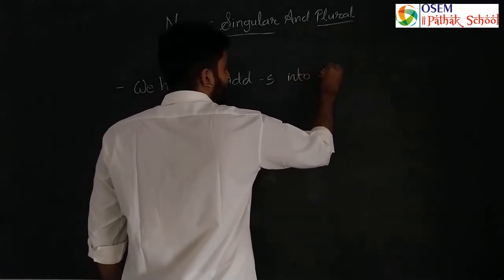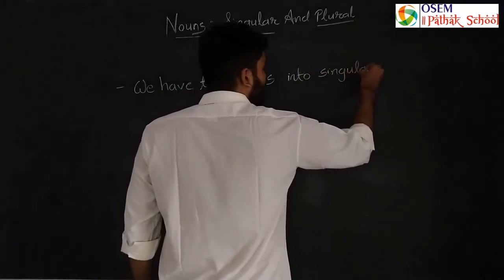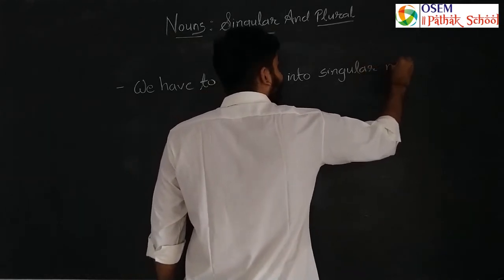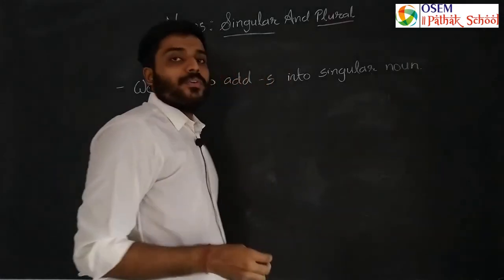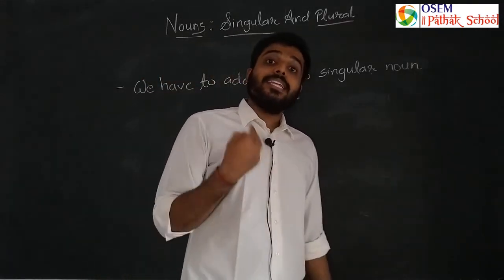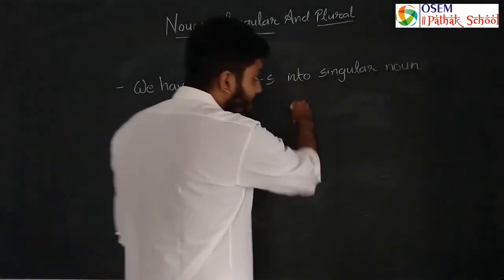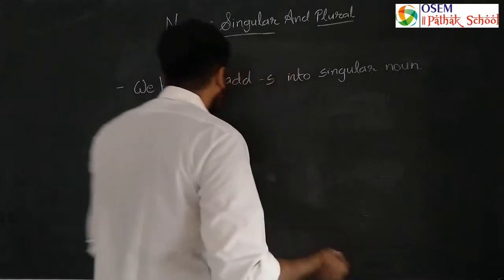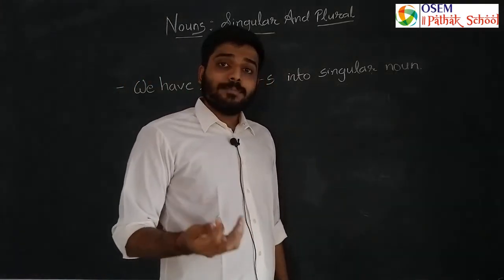into the singular noun. What I said earlier, that you can just put the singular noun and then add es. Now in this type we have to only add s. Remember, only s. So we have to add s into the singular noun, and it will turn into what? Which type of noun?